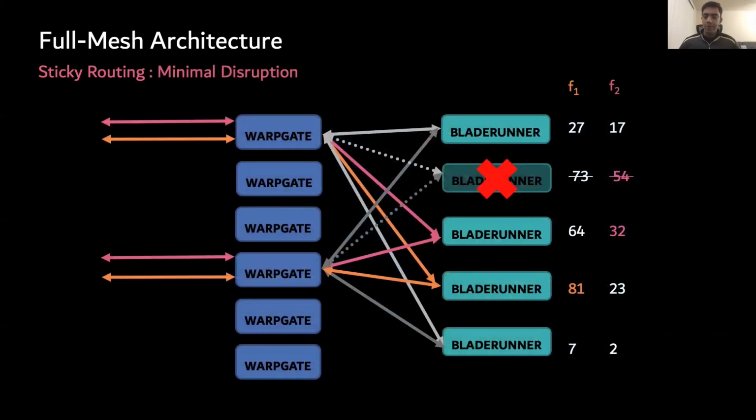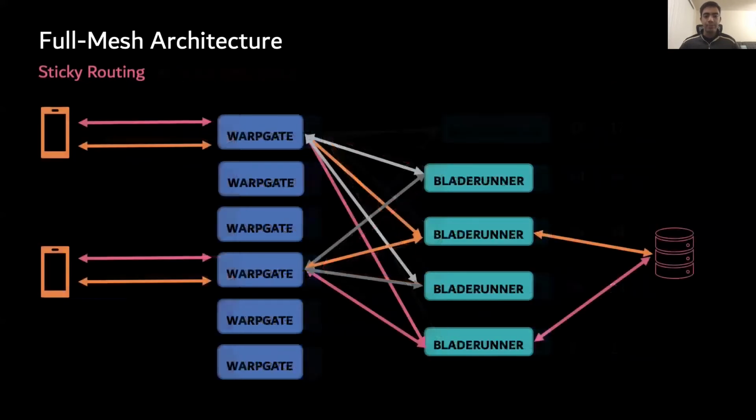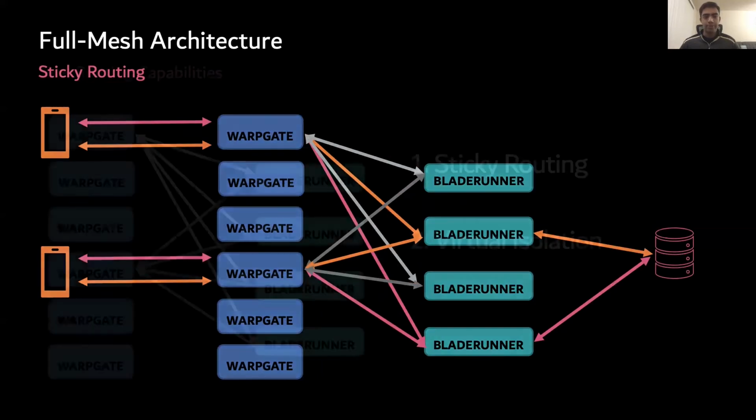When the second Blade Runner goes away, the top weight changes only for feed 2, and so only related streams must reconnect. When the second Blade Runner is available again, the top weight once again changes only for feed 2, which then reconnects its streams back to the second Blade Runner. In both these cases, we never saw streams to feed 1 change its Blade Runner since its top weight was unaffected. Putting it all together, we see that rendezvous hashing helps all warp gates route to the same destination with good distribution and minimal disruption.